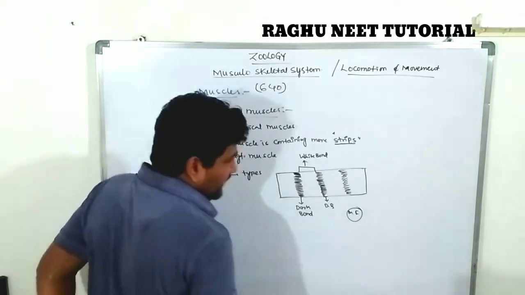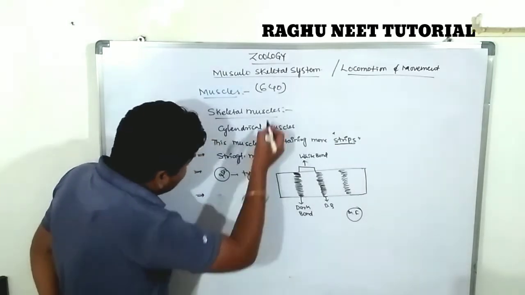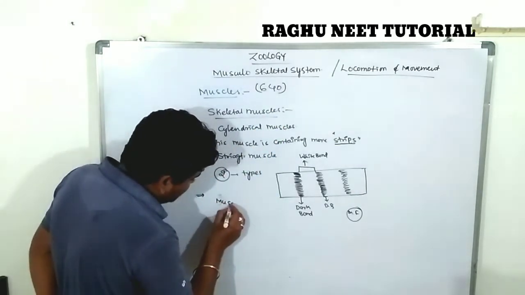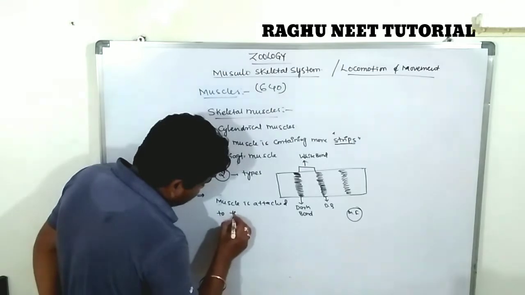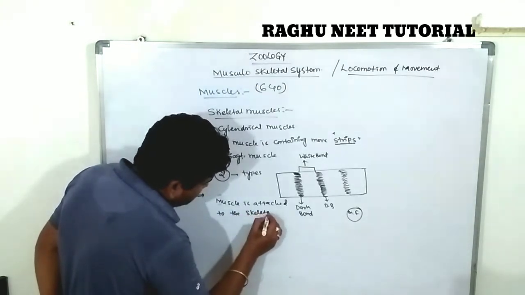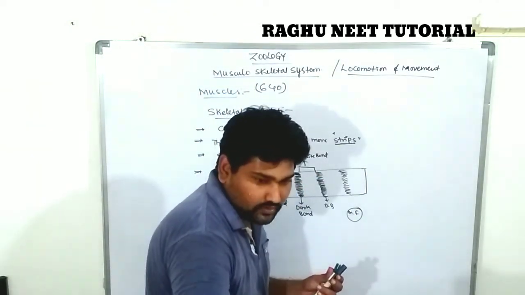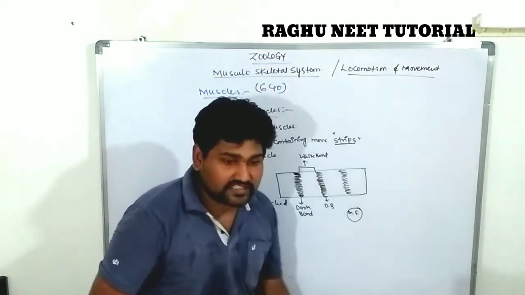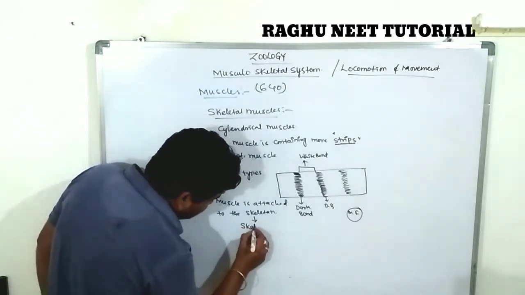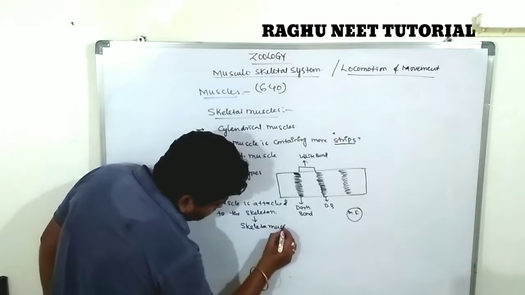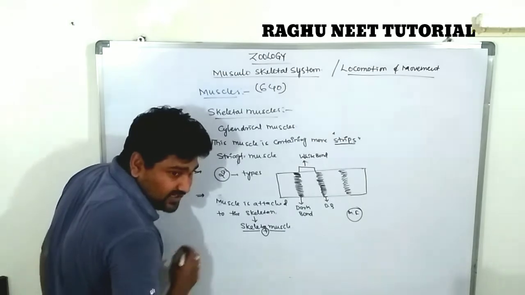So dark bands and white bands are present. Which muscle is attached to the skeleton? The skeletal muscle. This muscle is directly attached to the skeleton, so this type of muscle is called a skeletal muscle.